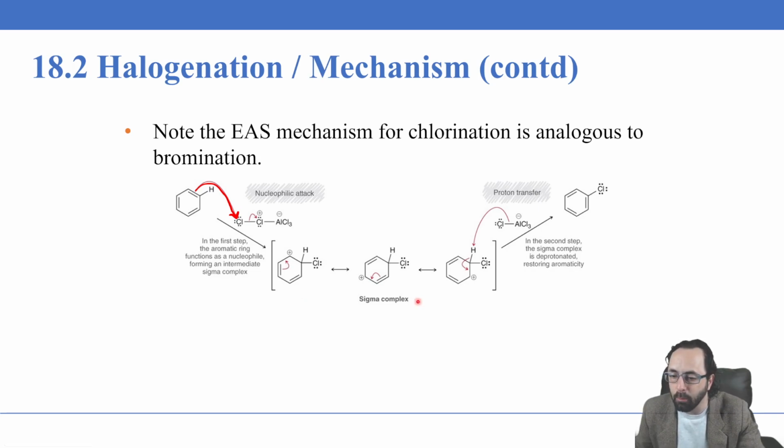We get this same resonance-stabilized sigma complex, and then the aluminum trichloride with 1 additional chlorine attached reacts: you have a proton transfer where the proton becomes attached to the chlorine atom, and the hydrogen is removed. These electrons in this sigma bond go into the pi bond between these two carbons, and our aromaticity is restored, giving us a stabilized product which has been substituted with chlorine.